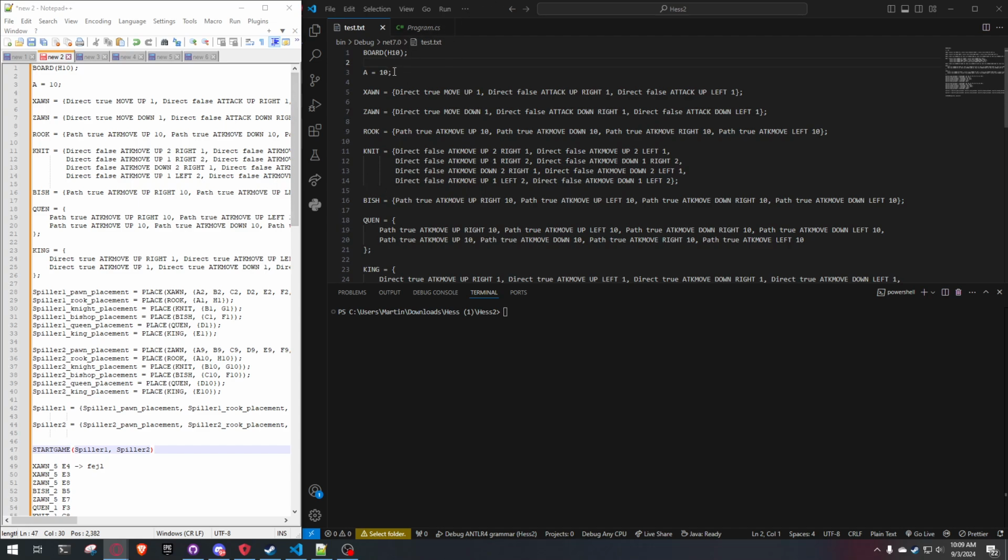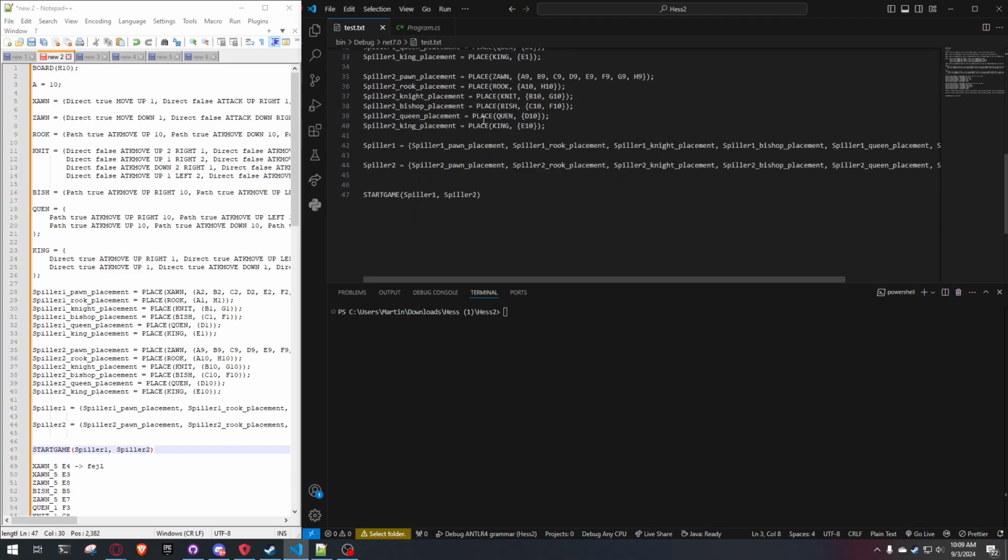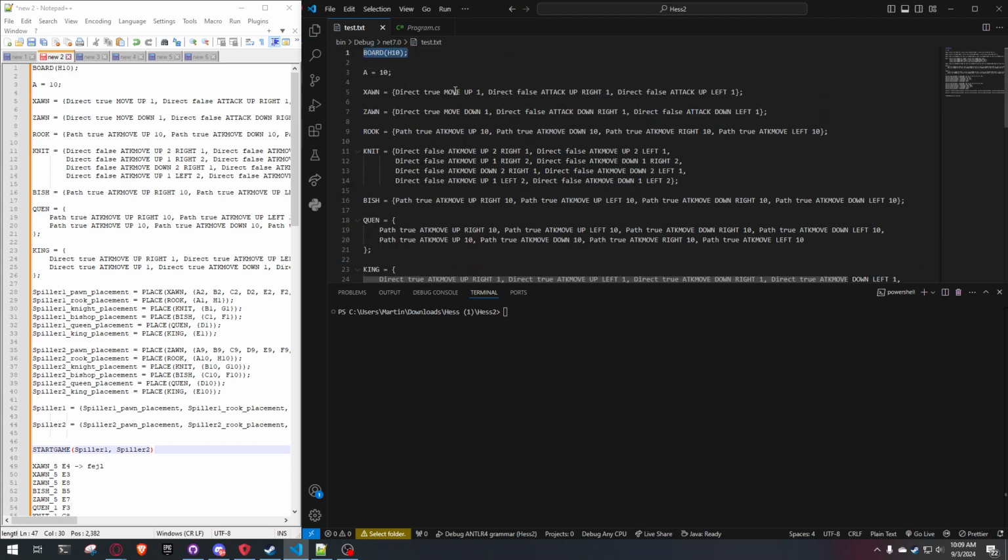So one of our files could look something like this one. Basically, we have how big the board is, what the pieces are, and we have certain keywords and integers to define how a specific piece can move. So, for example, this pawn-ish can move up the board, but can only attack up right and up left, similarly to the pawn we know from regular chess.